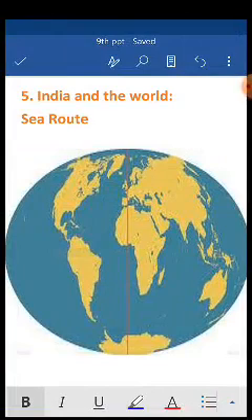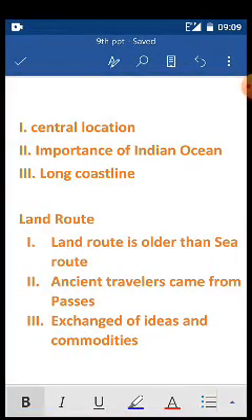Because of our geographical location, India is centrally located. It is in between Eastern Asia and the Western world. Second, because of the Indian Ocean, we have a very long coastline.